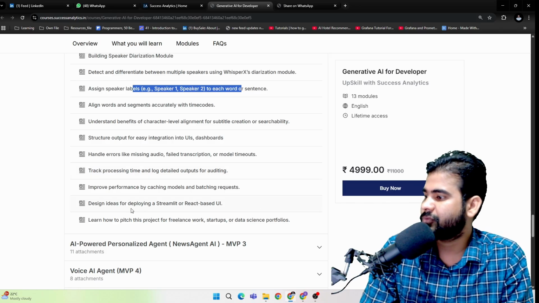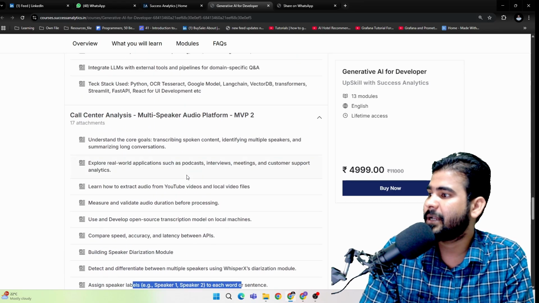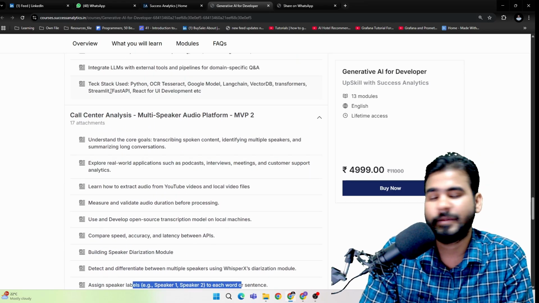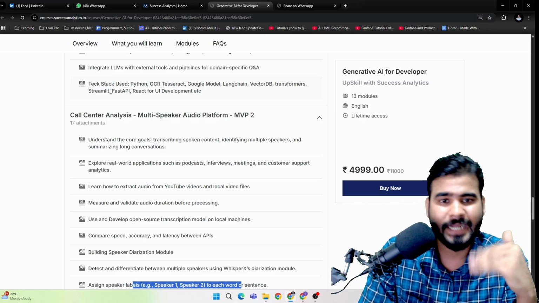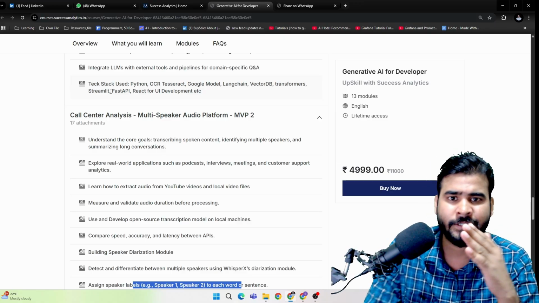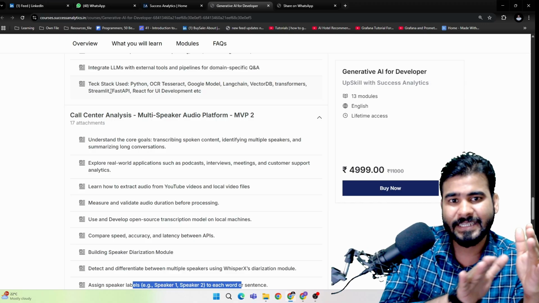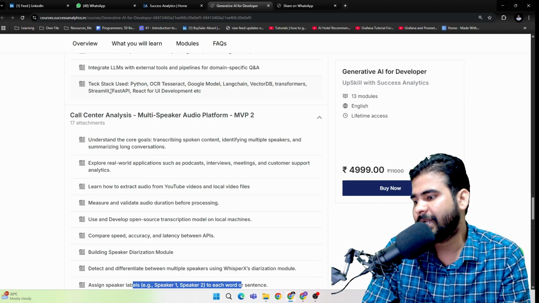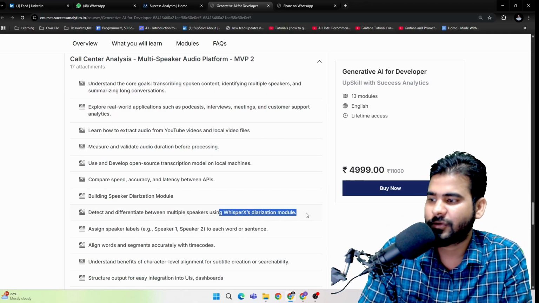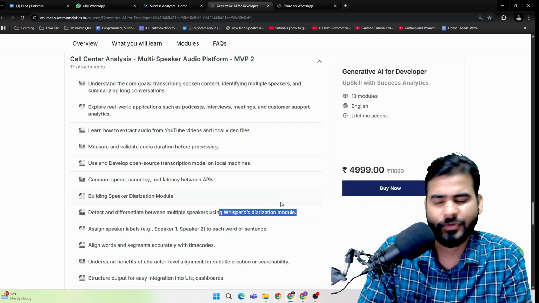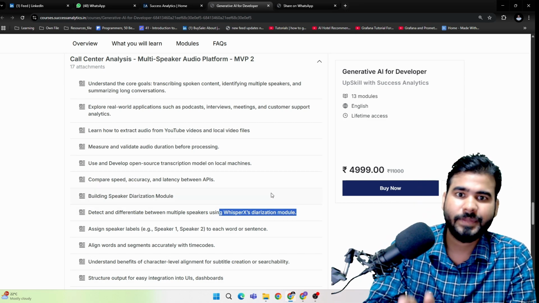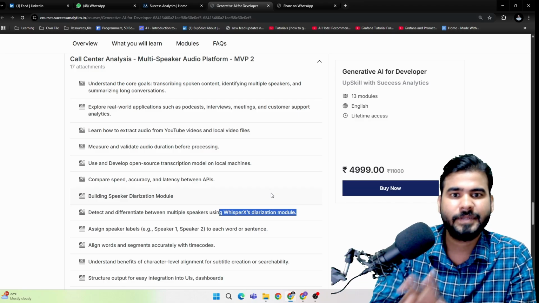Apart from this, tech stack wise we can use the same types of tech stack. We can develop the complete front end in React. We can start with Streamlit, and slowly jump into FastAPI, HTML, CSS. Model wise, we can use models from Hugging Face, so Whisper and different models in this particular project. And again, this is one of the MVPs that we have developed for a Hyderabad based client.